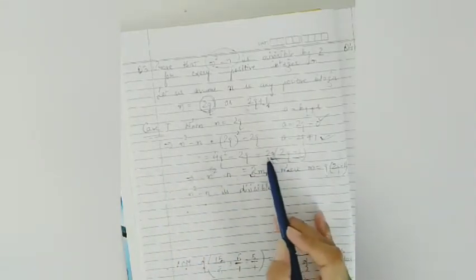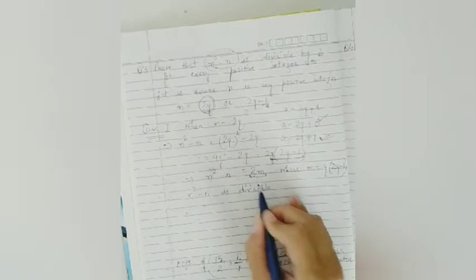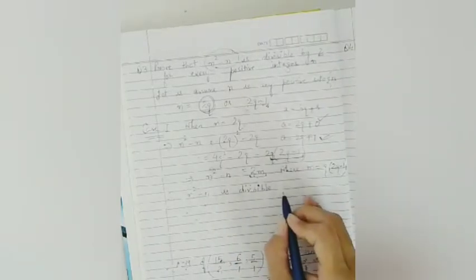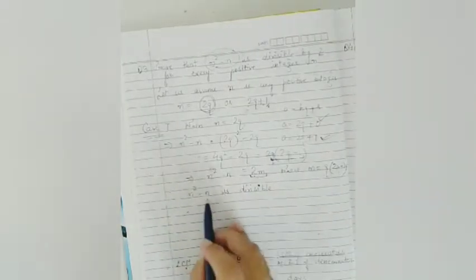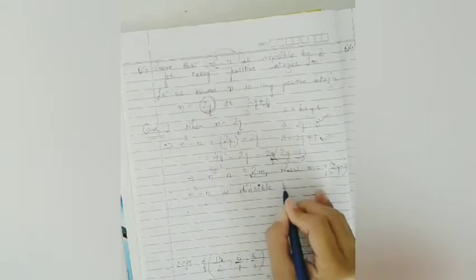You would take n common and then n into n minus 1. The same form will be made, n would be 2q and then 2q minus 1. Do it anyway, choice is yours. The way you feel comfortable, you can go for that method. So therefore n square minus n is divisible by 2. Okay, case 1 is done.